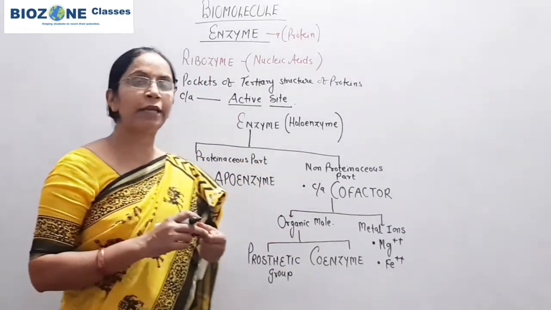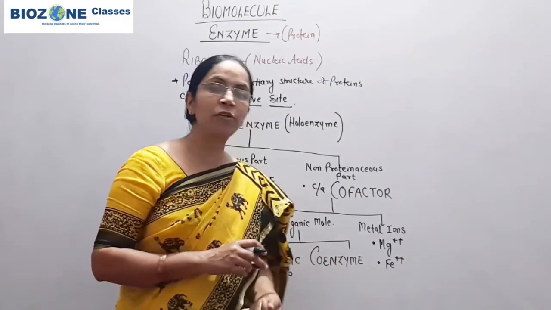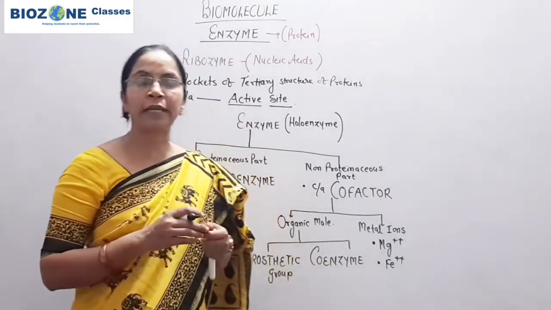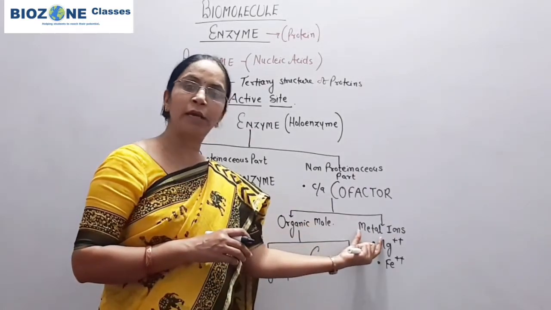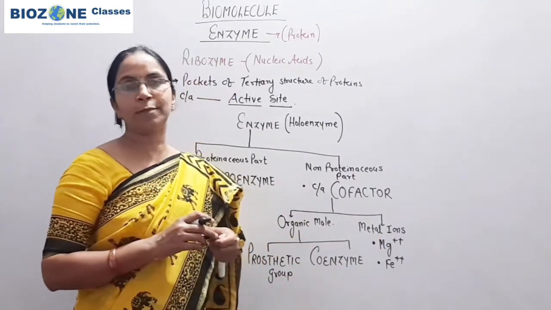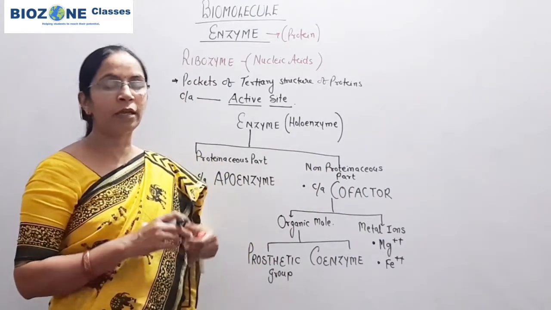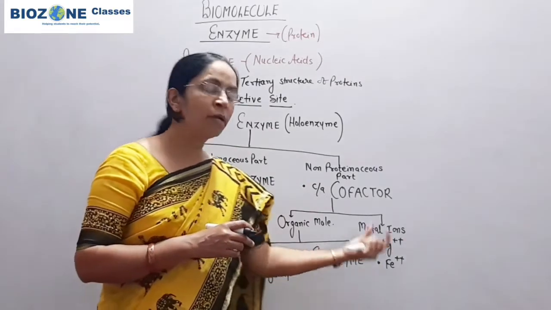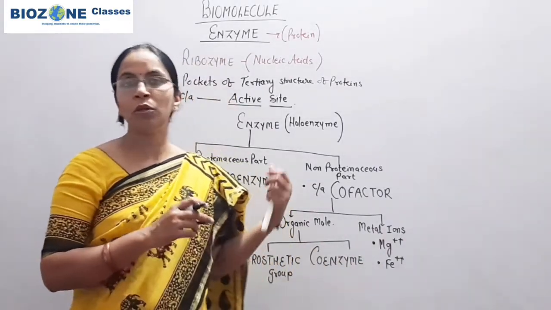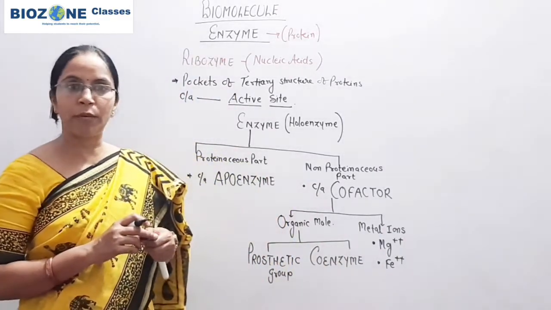And when metal ions are required for the activity of enzymes, in that condition you remember that the cofactor is commonly present in the form of a metallic ion. Metallic ion only. Again, similar to coenzyme, these metallic ions also loosely bind with the apoenzyme.